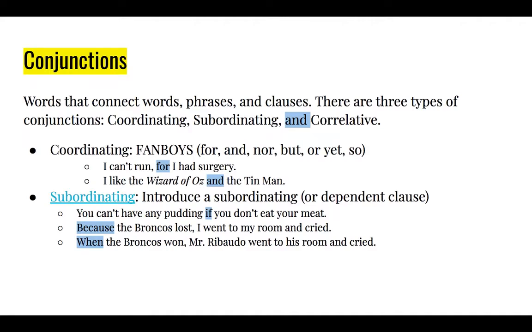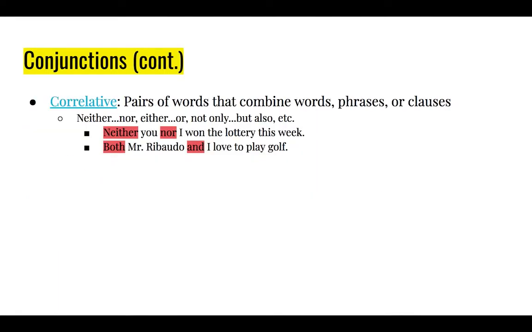When the Broncos won, Mr. Roboto went to his room and cried. Mr. Roboto is the subject, went is the predicate. That's our independent clause. "When the Broncos won" is dependent. Finally, correlative are when pairs of words combine words, phrases, or clauses. Like neither, nor, either, or, not only, but also.